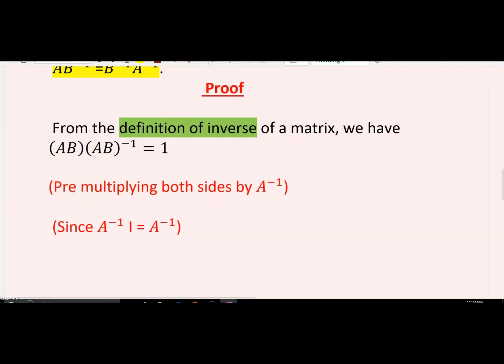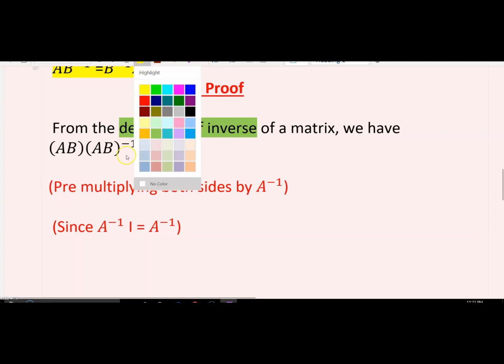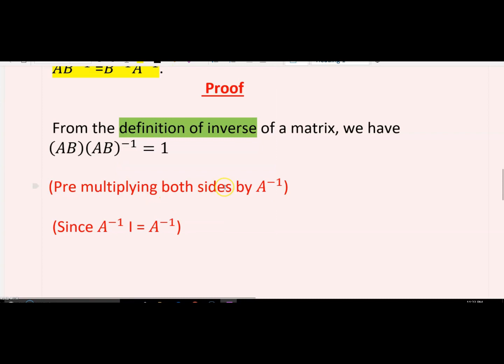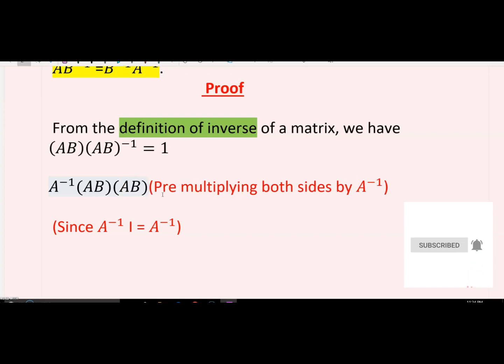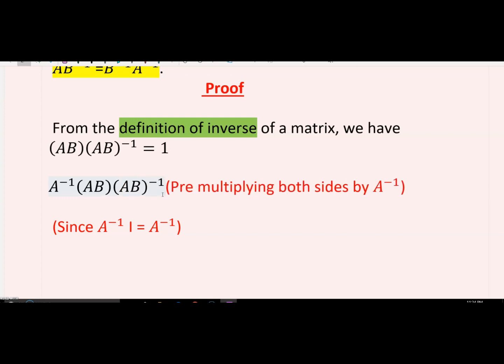That is A inverse, then AB as it is, and (AB) inverse as it is, equal to, again we have to multiply the right hand side with A inverse, right?